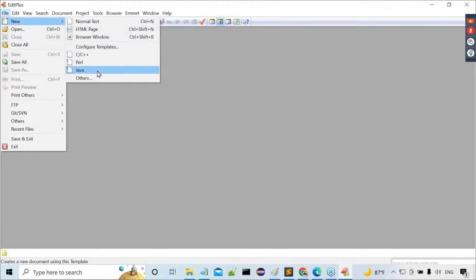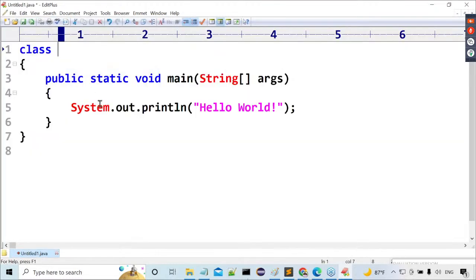File, new, Java. All of you observe carefully. Now, simply I want to take something else, not a tester. Employee. Now tell me, is employee a predefined class or a user-defined class?